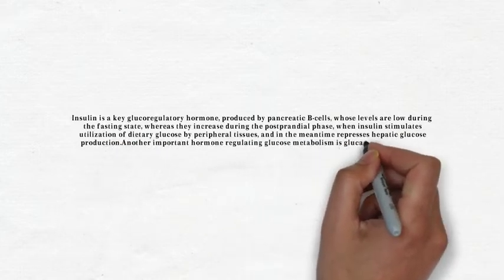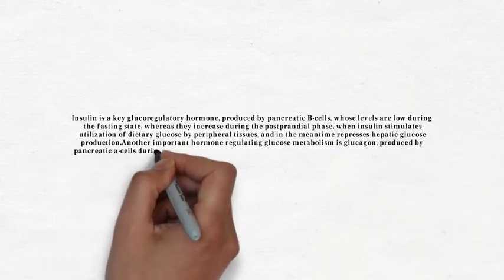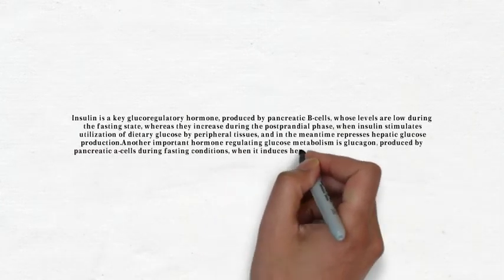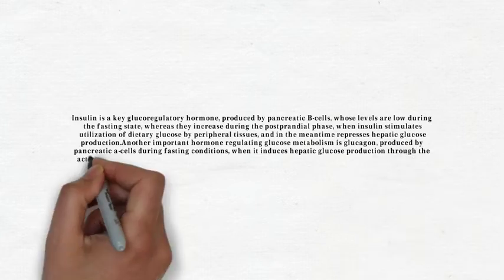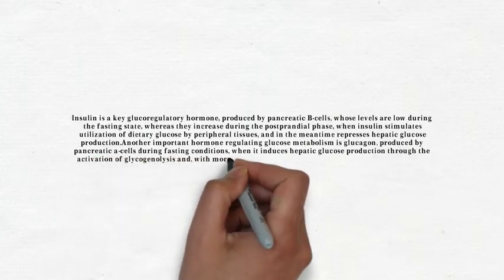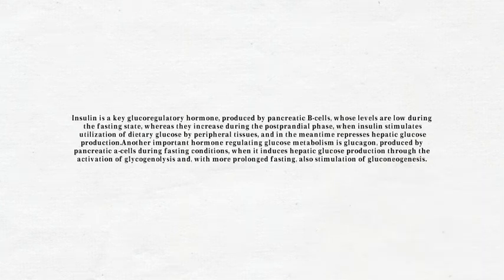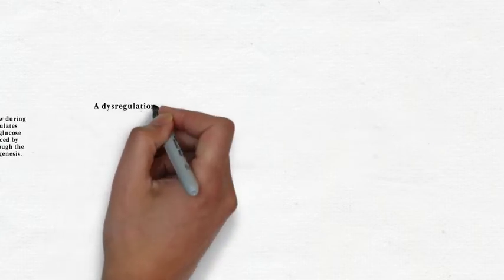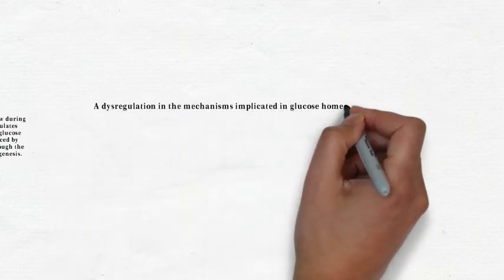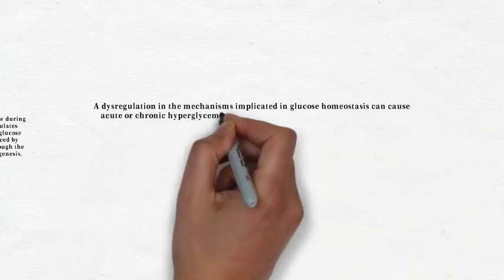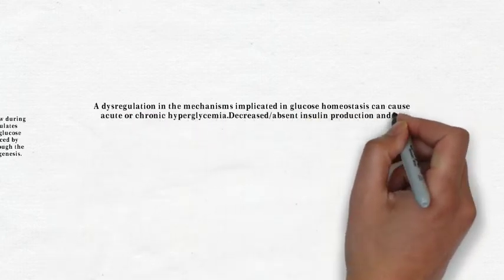Another important hormone regulating glucose metabolism is glucagon, produced by pancreatic alpha cells during fasting conditions, when it induces hepatic glucose production through the activation of glycogenolysis, and, with more prolonged fasting, also stimulation of gluconeogenesis. A dysregulation in the mechanisms implicated in glucose homeostasis can cause acute or chronic hypoglycemia.